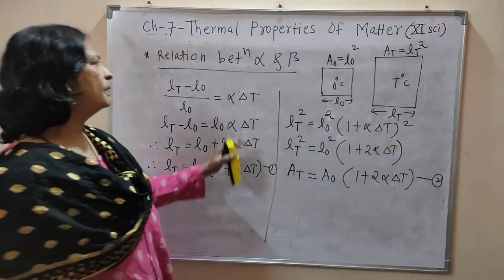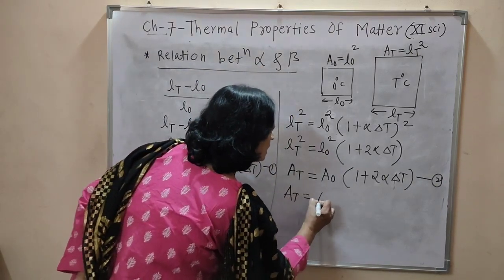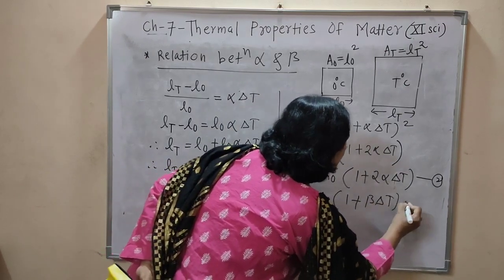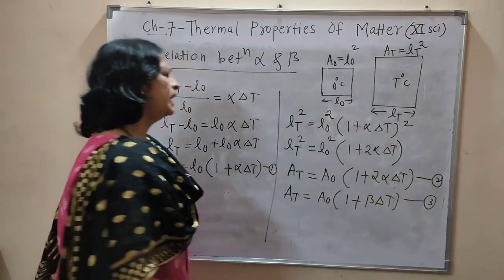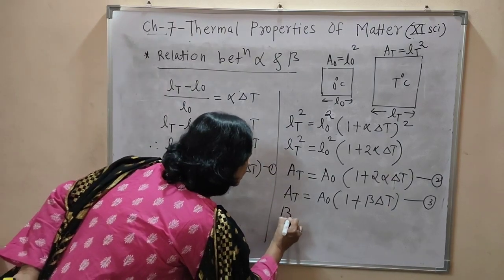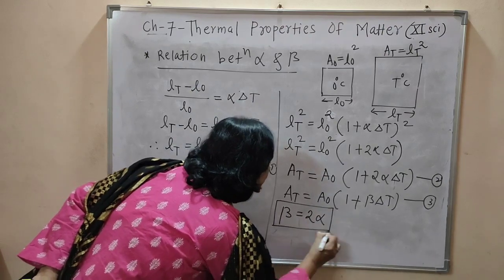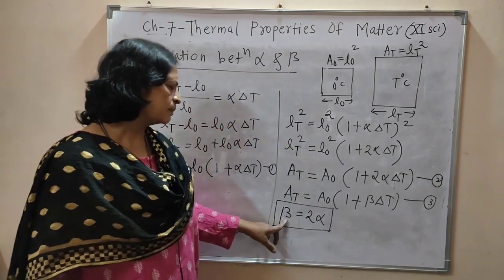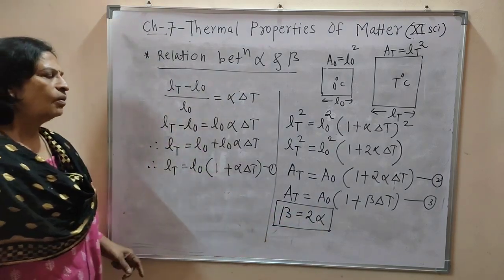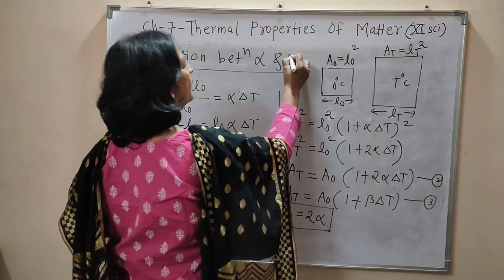Now in case of areal expansion, we already studied that AT is equal to A0 (1 plus beta into delta T). Comparing equation 2 and 3, we can write beta is equal to twice alpha, and this is the relation between coefficient of areal expansion and coefficient of linear expansion. Understood? Now we have to obtain the relation between alpha and gamma.